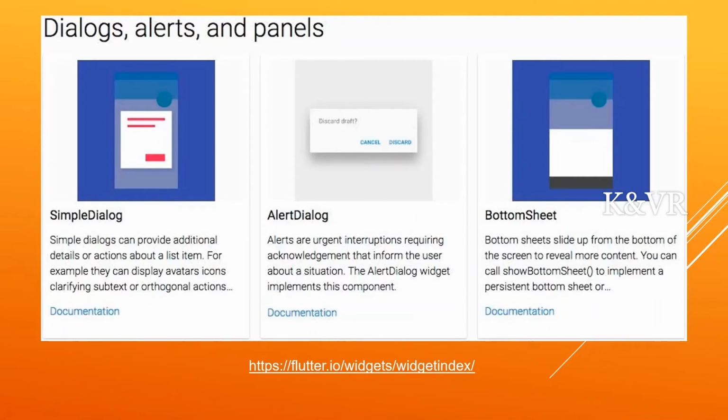In that, one button will come like that. It is already predefined by the Dart language, meaning Flutter developers already created it. By using this widget, simple dialog box, we can get this dialog box.